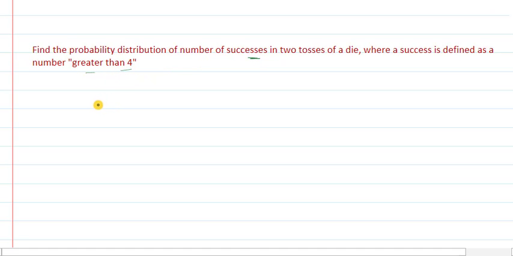It means when we are talking about random variable x, then x is the case where number on two dice is greater than 4. So on the basis of this success, values of x, the random variable, are 0, 1, 2. Why is this so?